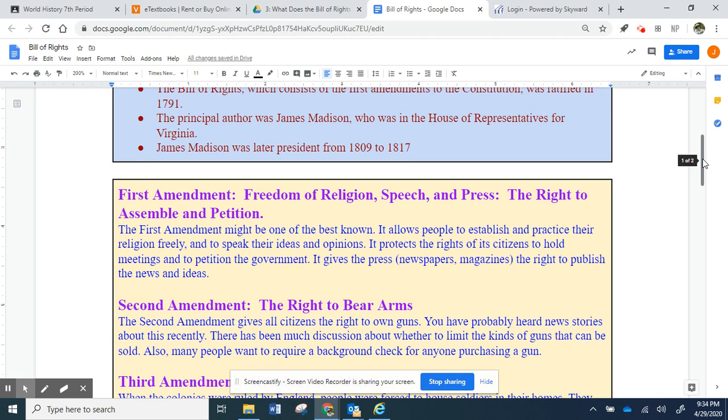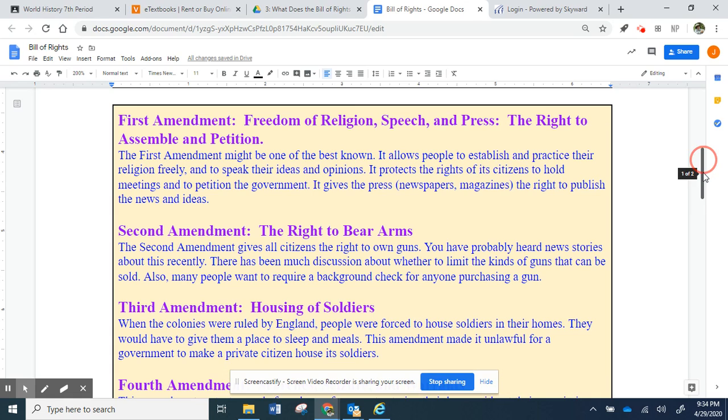The Second Amendment is the right to bear arms. The Second Amendment gives all citizens the right to own guns. You've probably heard news stories. We just did one the other day about this recently. There's been much discussion about whether to limit the kinds of guns that can be sold. Also, many people want to require a background check for anyone purchasing a gun.